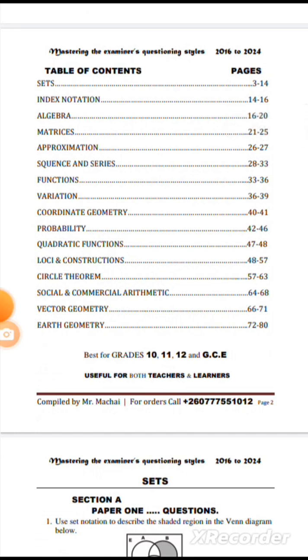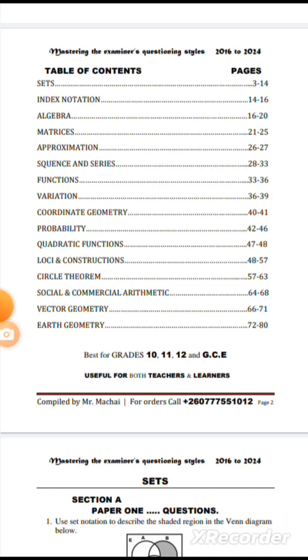Our main focus is to see what is included in this booklet. You are going to find sets, Paper 1 and 2, index, Paper 1 and 2, algebra, matrices, approximation, sequence and series, functions, variation, coordinate geometry, probability, quadratic formula, which is also quadratic functions, constructions, circle theorem, social and commercial arithmetic, vector geometry, and earth geometry. These are the topics included in Volume 1.